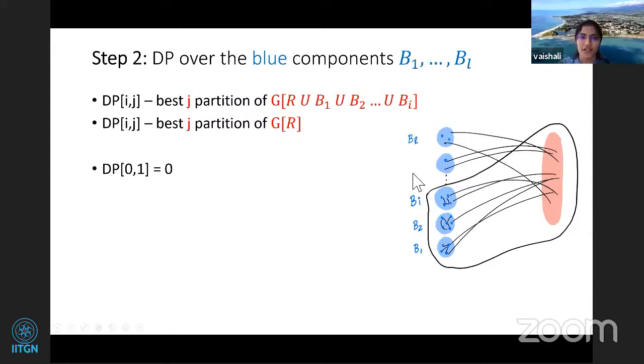Okay. So now the base case is simple. The base case is i is 0, so you have only the red vertices. In this base case you can have only one component, right? All the red vertices should occur in the large component. So DP of 0, 1 is just 0, because if you look at the induced graph, there's just one part and the cut size is 0. And for all others, just put infinity because it's an infeasible cut.